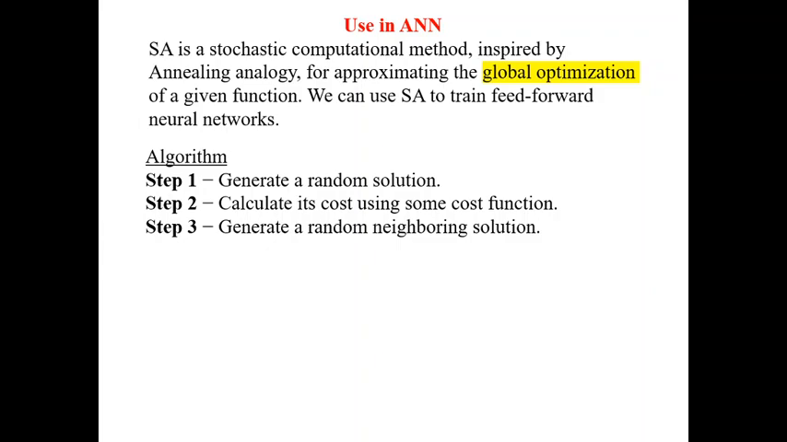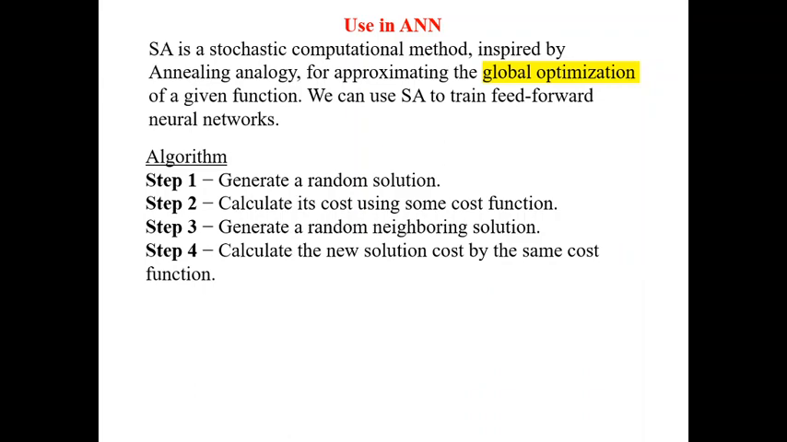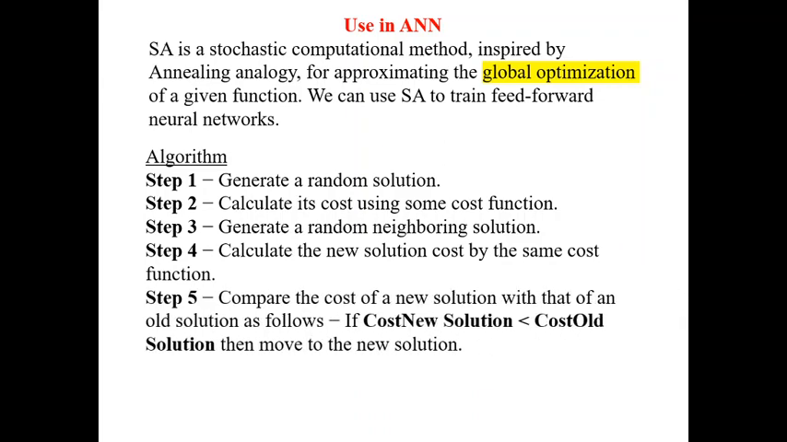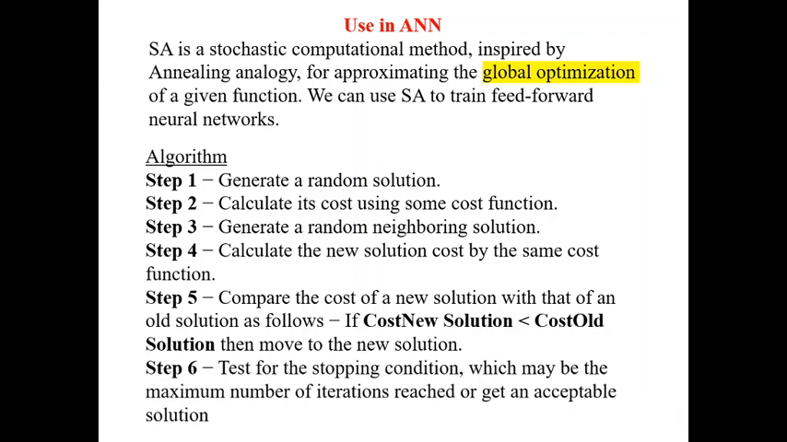Generate a random neighboring solution, a nearby solution. Calculate the new solution cost by the same cost function. If the new cost is less than the existing cost, then shift to the new solution, or else you continue with the existing one. Almost this type of technique you have used in sorting. When do you need to stop this? We have a maximum number of iterations. Until reaching the maximum number of iterations, we repeat this process.